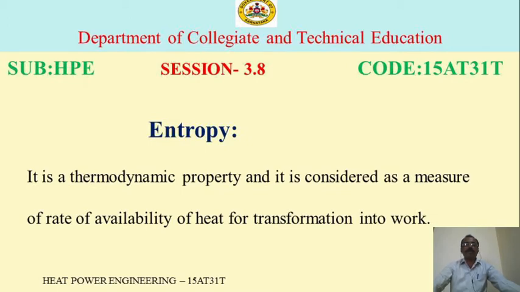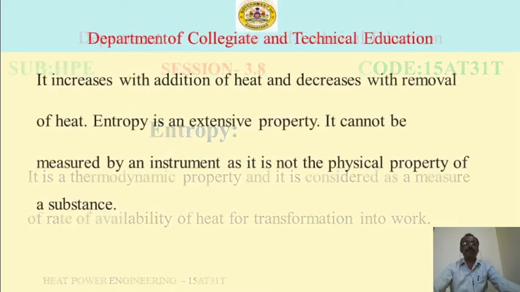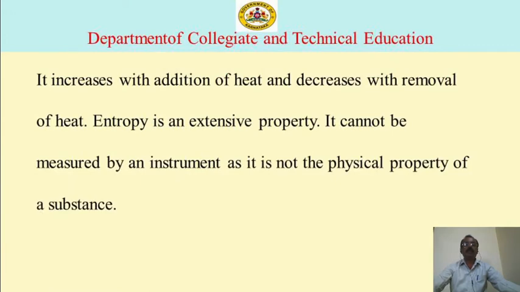Entropy is a thermodynamic property and it is considered a measure of the availability of heat for transformation into work. It increases with the addition of heat and decreases with removal of heat. Entropy is an extensive property. It cannot be measured by an instrument as it is not a physical property of a substance.